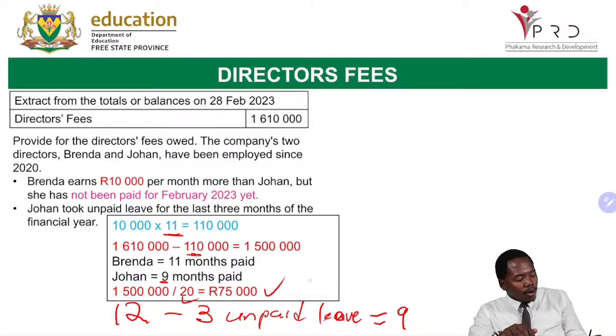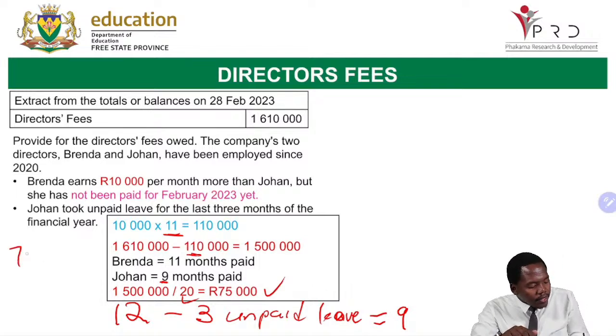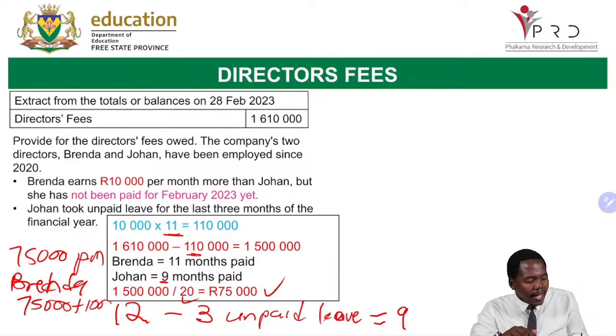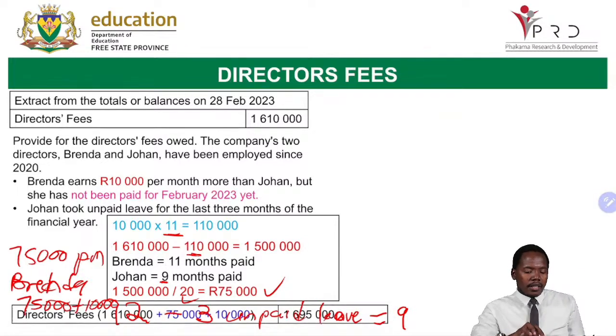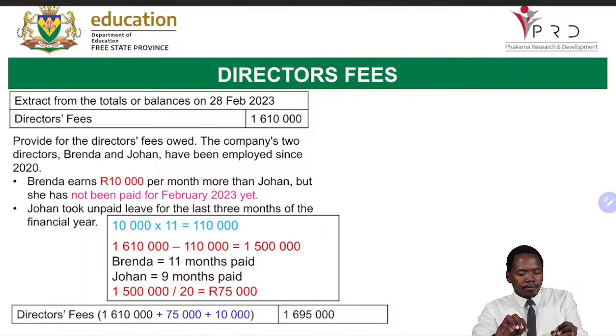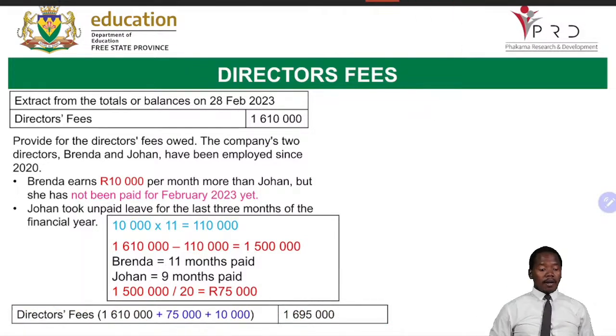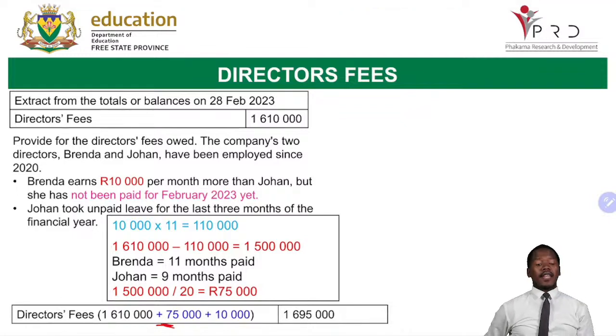So meaning Johan is earning 75,000 per month, but Brenda will earn 75,000 plus the extra 10,000 that we are told about. Now, how do we go about recording this? Just look at this. We say director's fees amount, so it's going to be 1,610,000 as per the trial balance, plus 75,000 plus another 10,000.